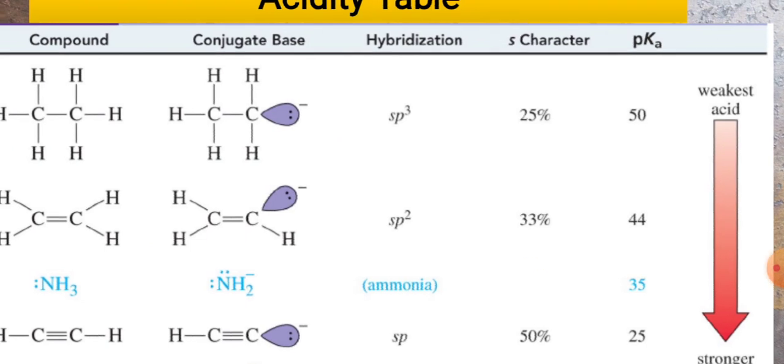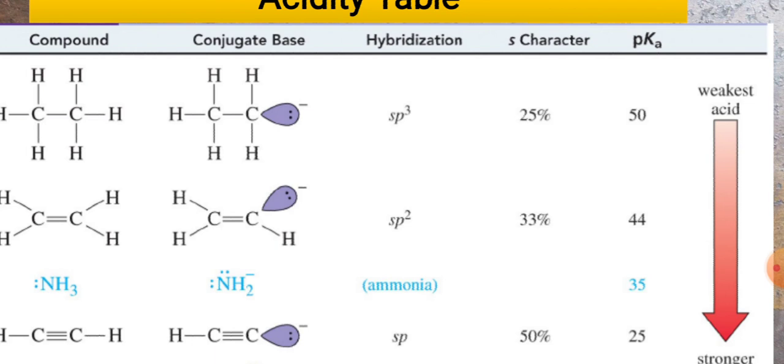Now first look at the relationships between them. You know that pKa is particularly for acids, and the higher the pKa, the lower the acidity. Or the reverse: the lower the pKa, the higher the acidity. This is the first relationship. Second, if the percentage of S character increases, the carbon can lose the hydrogen easily. So as the percentage of S character increases, the acidic strength also increases. This is the second relationship.